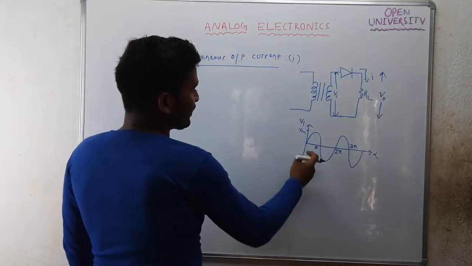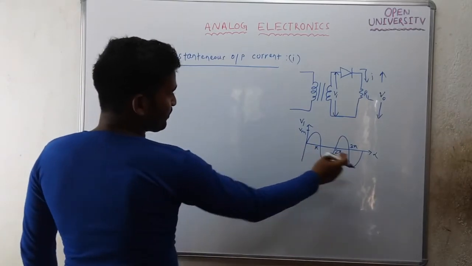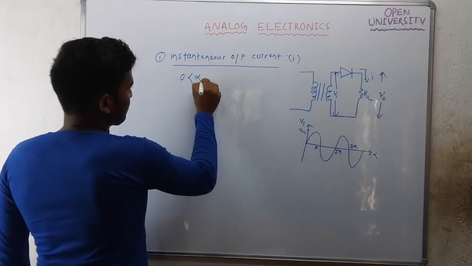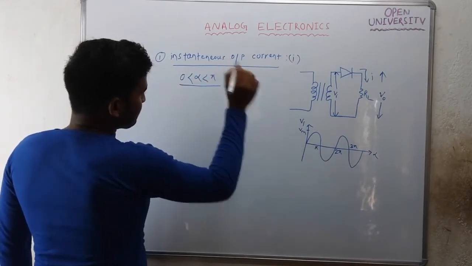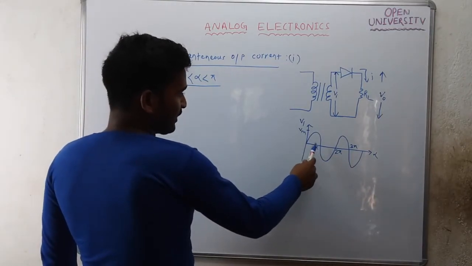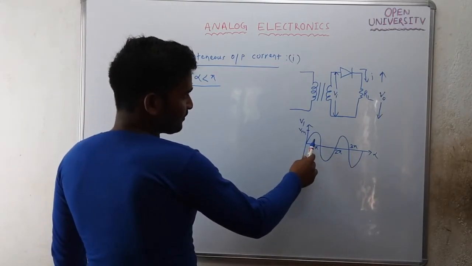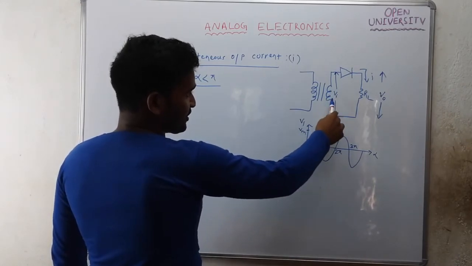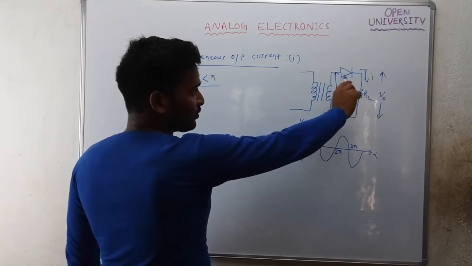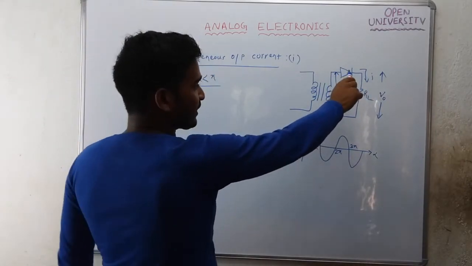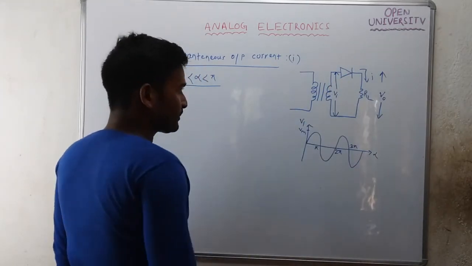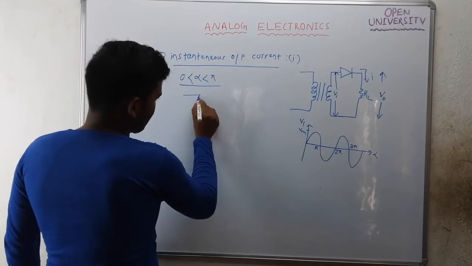Now, when alpha is in between 0 to pi, your input voltage is positive. If input voltage is positive, the diode will be forward biased. If it is an ideal diode, it will be replaced with a short circuit. If it is a practical diode, it will be replaced with some forward resistance RF. Let's draw.